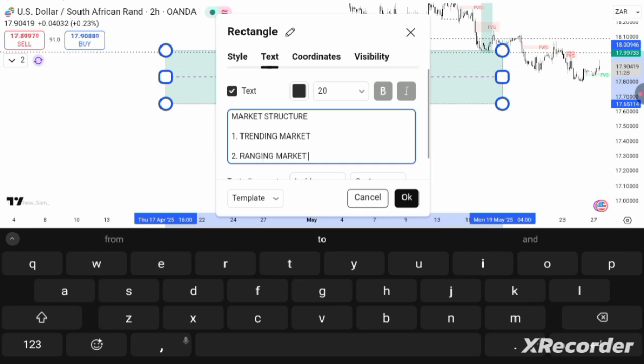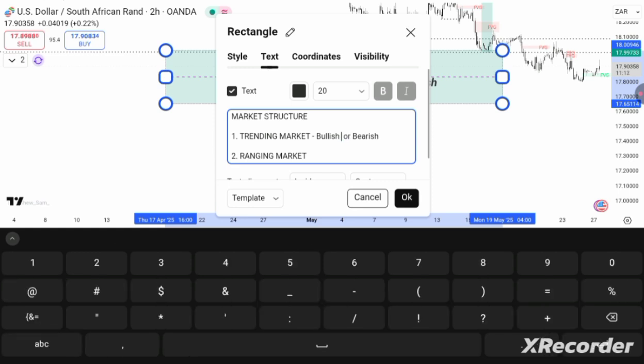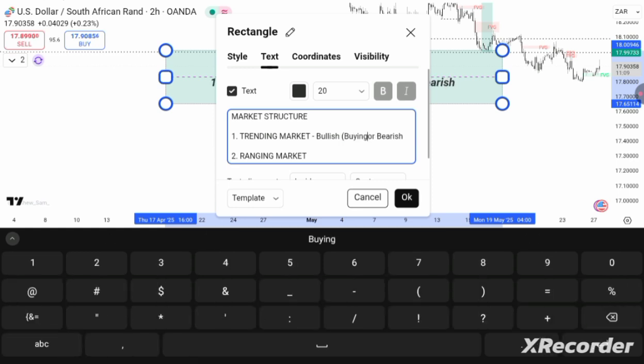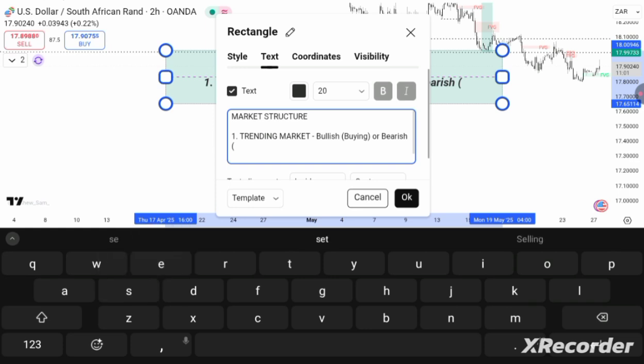So these are the two types of market that we have. Okay, so trending market and a ranging market. Under the trending market could either be bullish or bearish market. So when we say bullish, we mean the buying market, the market that is buying. Okay, and when we say bearish, we mean a market that is selling.